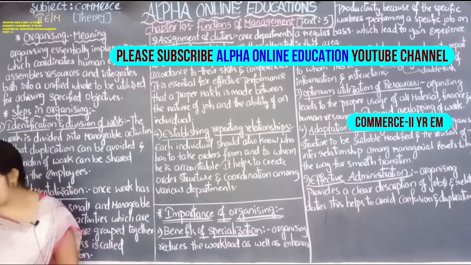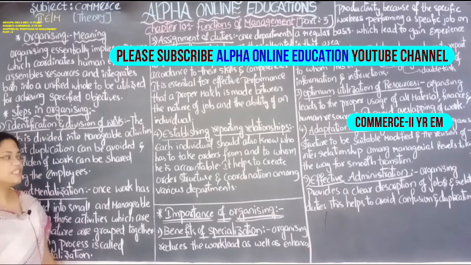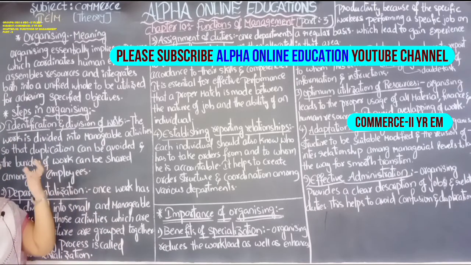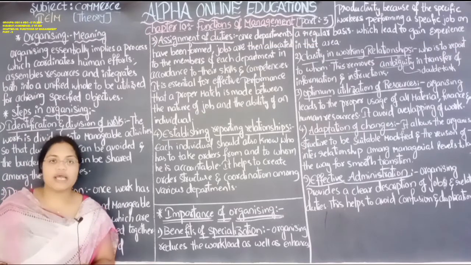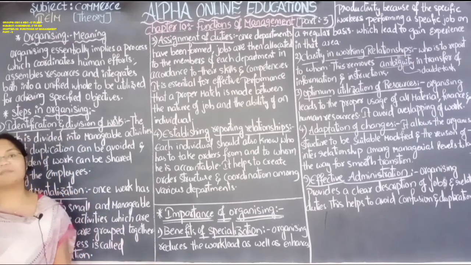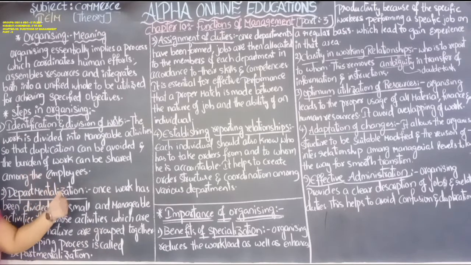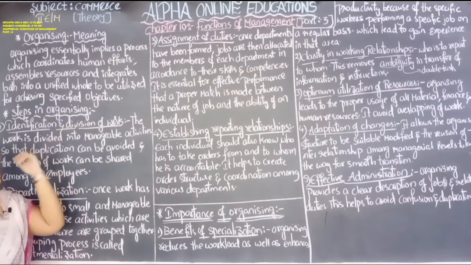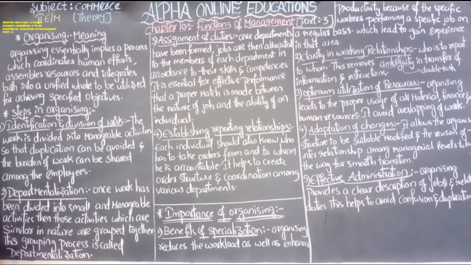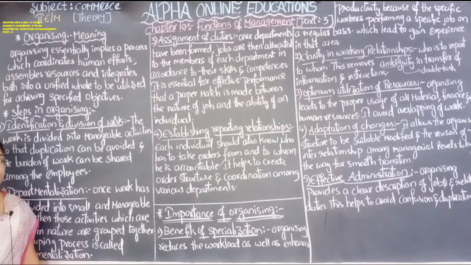So we are dealing with the chapter that is functions of management. This is the third session of our chapter. So in this session, we are going to study about the organizing. In the previous session, we have discussed about the planning, steps of the planning. Yes. So in this session, we are going to study about the second stage of the functions of management, that is organizing, and what are the steps in organizing and what is the importance of organizing. We are going to study about these topics in this session in detail.